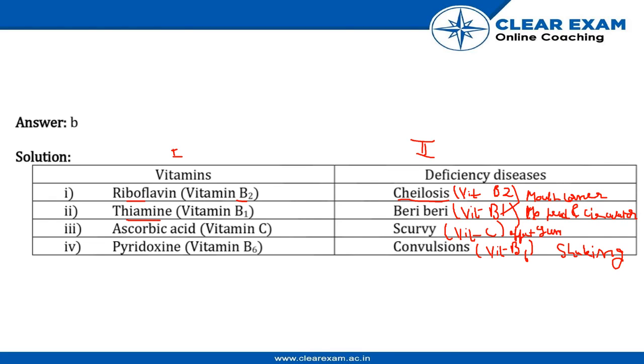So here in column 1 we are given the common names of the vitamins, and that is riboflavin, that is vitamin B2, and gets matched with cheilosis. Then there is thiamine, whose deficiency disease is beriberi. Then it's ascorbic acid, which is vitamin C, and its deficiency causes scurvy. And then pyridoxine, which is the common name of vitamin B6, whose deficiency causes convulsion.